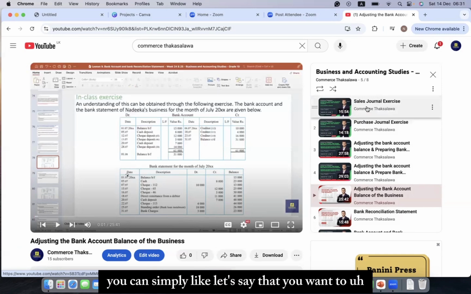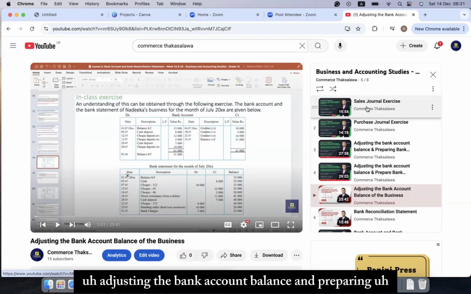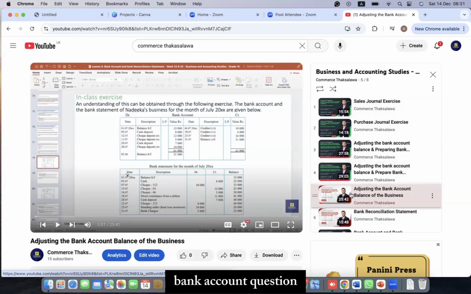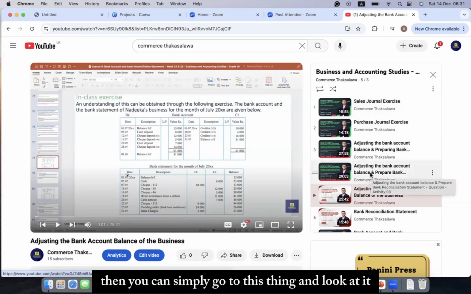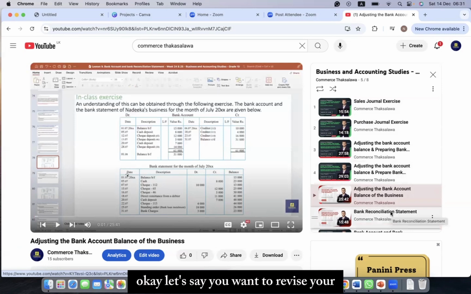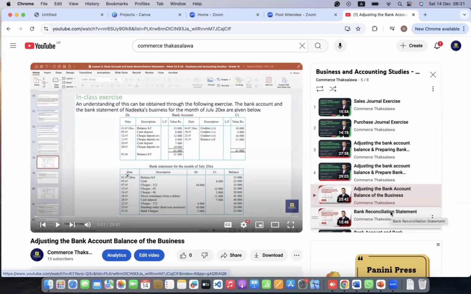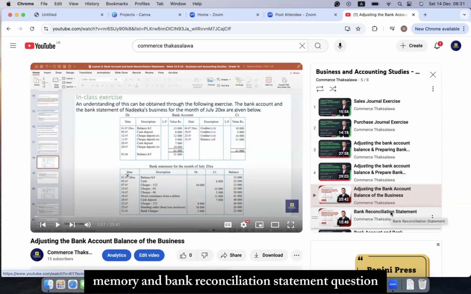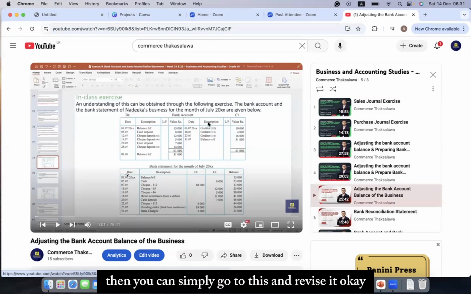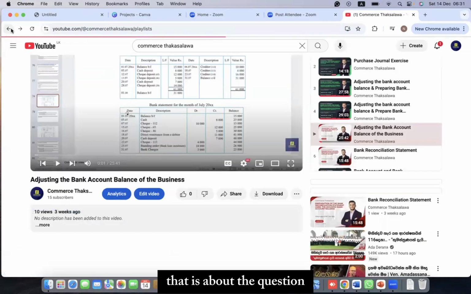Let's say that you want to revise your knowledge in adjusting the bank account balance and preparing bank account question. Then you can simply go to this thing and look at it. Let's say you want to revise your memory in bank reconciliation statement question. Then you can simply go to this and revise it. That is about the questions.